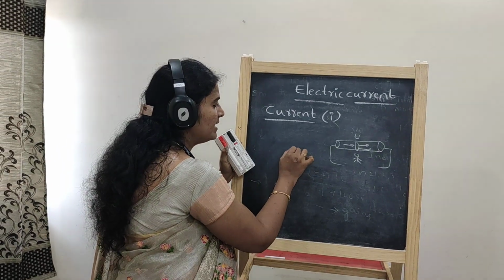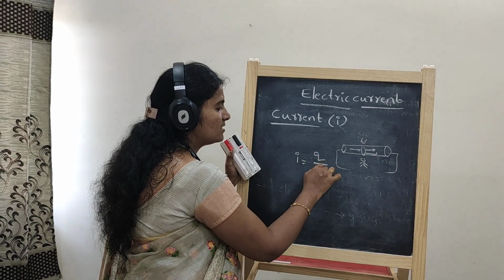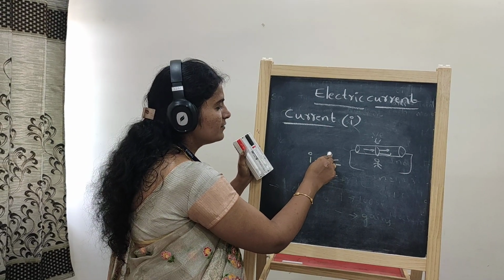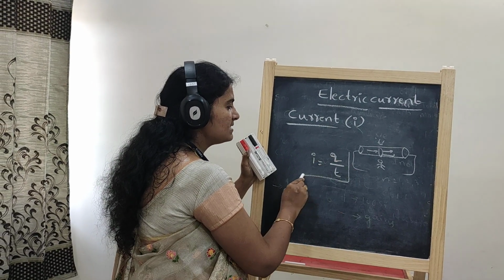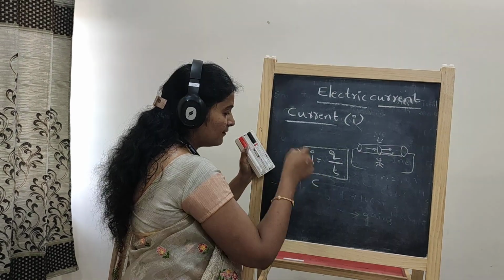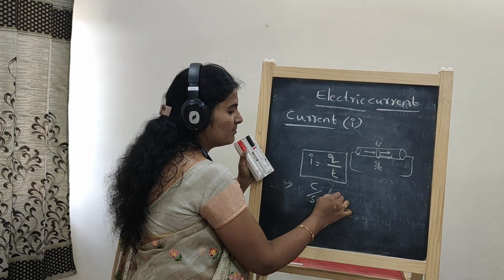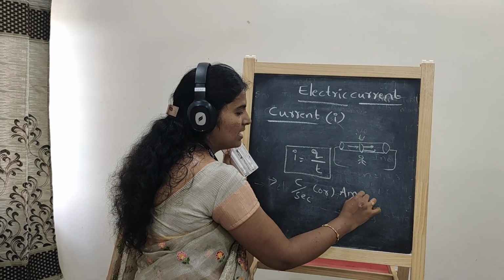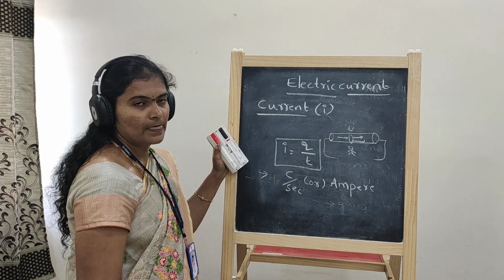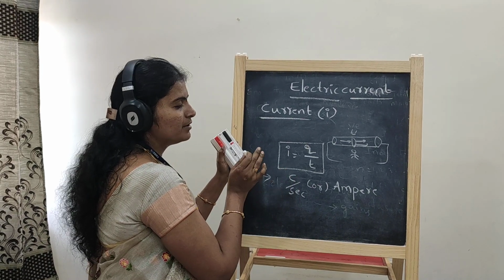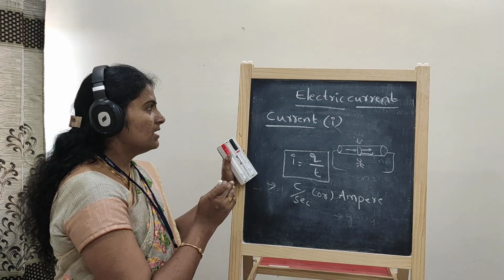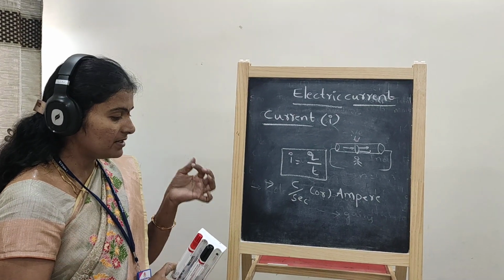So current is defined as the rate of flow of charge. The flow of charge per unit time is called current. Units of current will be, for charge the unit is coulomb and for time the unit is second. So coulomb per second is called ampere. Ampere is the name of a scientist who first gave the concept of current. Right? This is the concept of current. Till here you have to remember. So in this topic, till here this is a fundamental class.